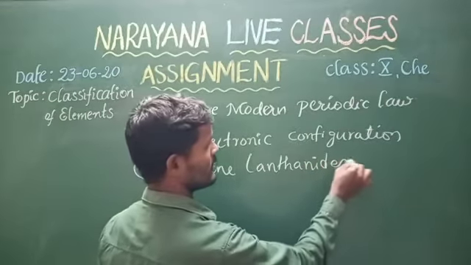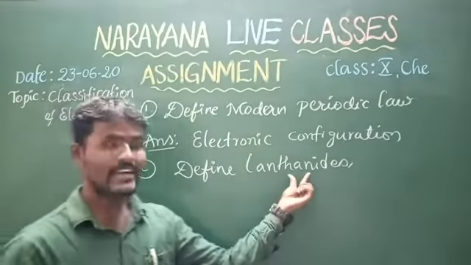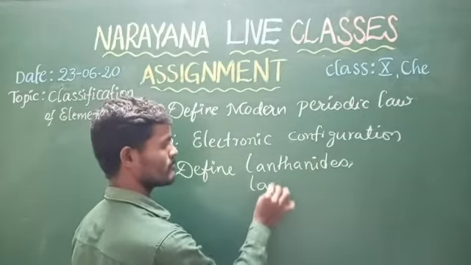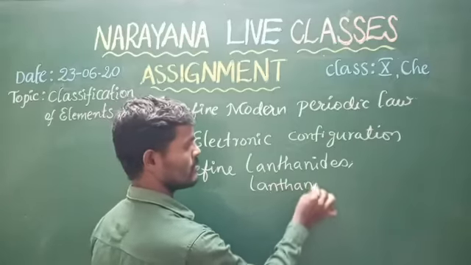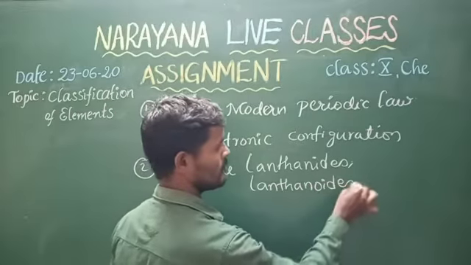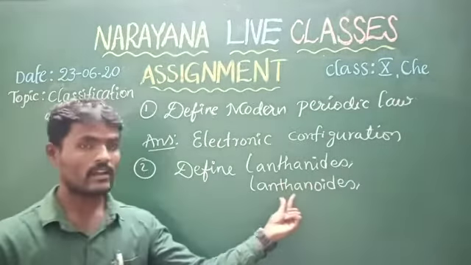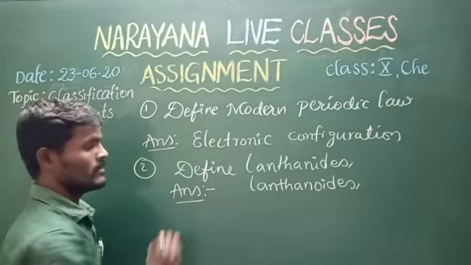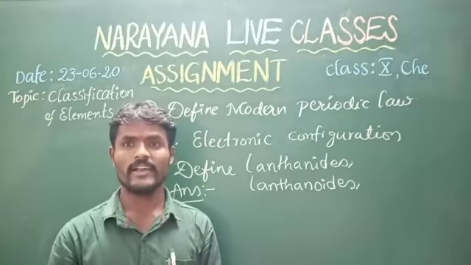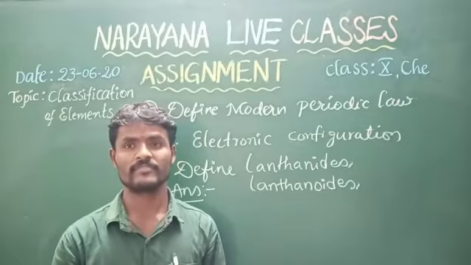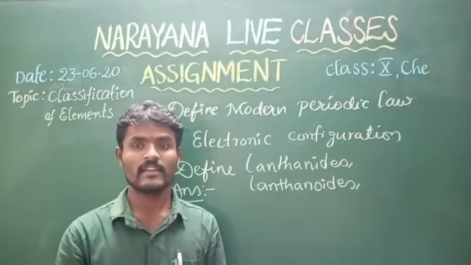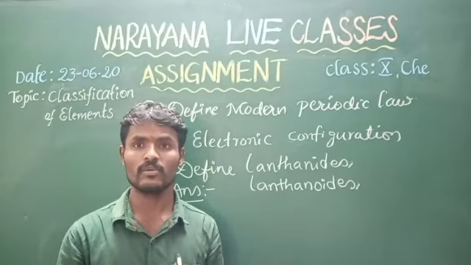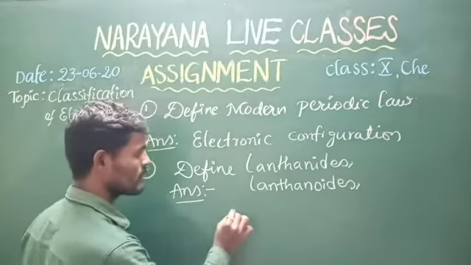Define lanthanides. Lanthanides are also called lanthanoids. Here, the differentiating electron enters into the 4f subshell. Differentiating electron means the last coming electron. The last coming electron enters into the 4f subshell.